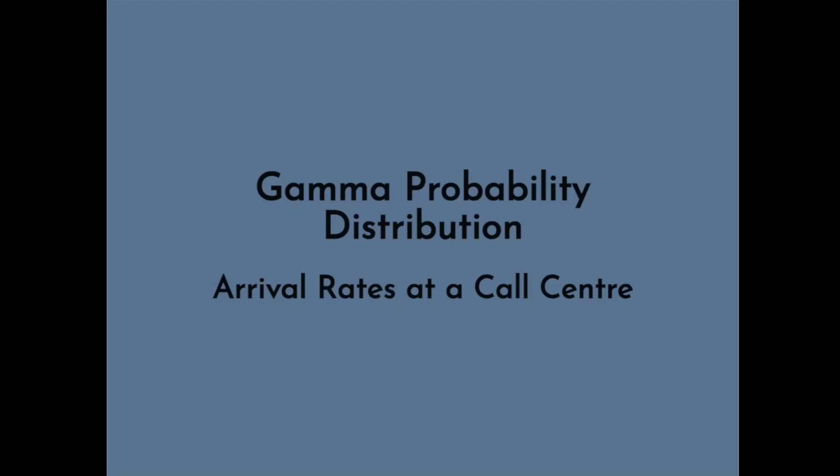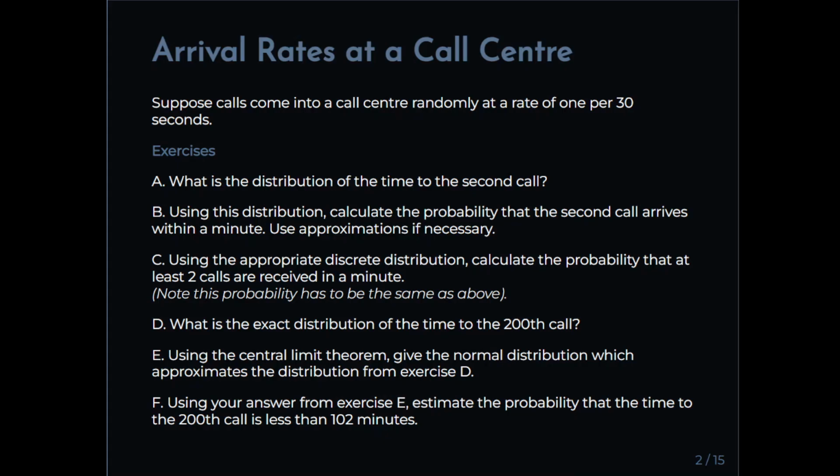Okay, in this presentation we are going to look at the gamma distribution. We're going to be looking at arrival rates at a call center. Now you're probably familiar with the Poisson distribution and the exponential distribution, and they're relevant here. In fact, you can consider the exponential distribution a special case of the gamma distribution in this respect.